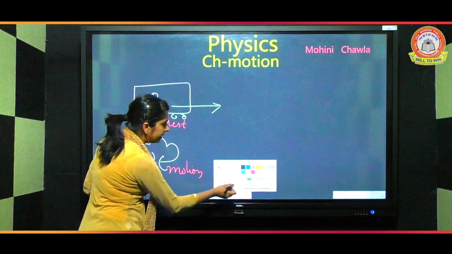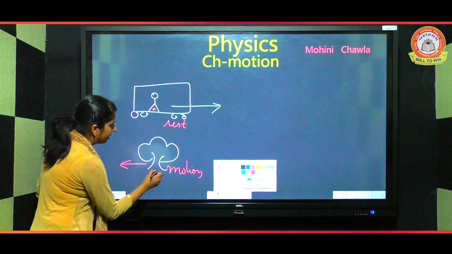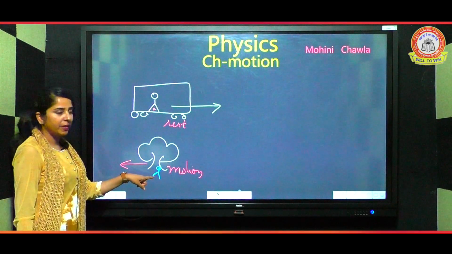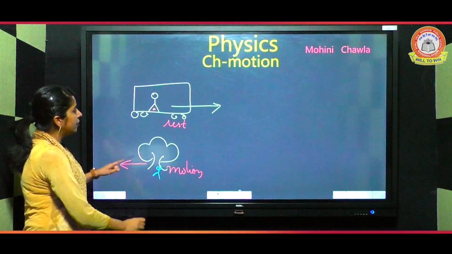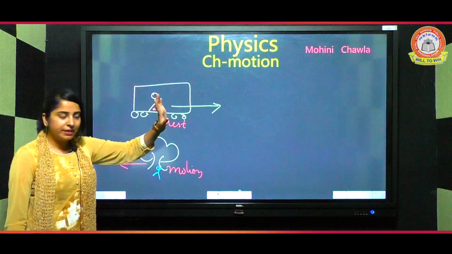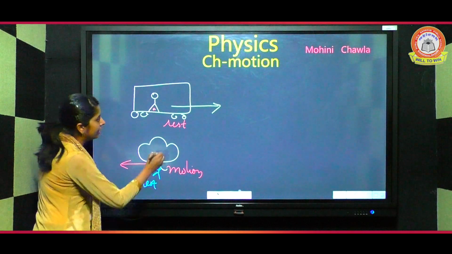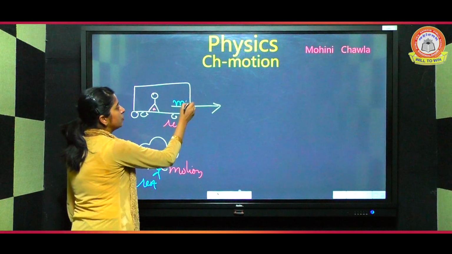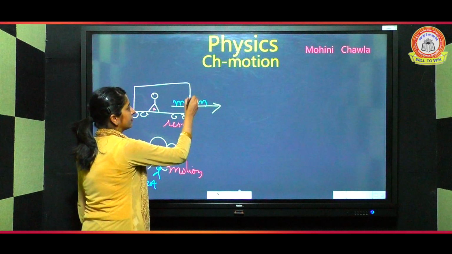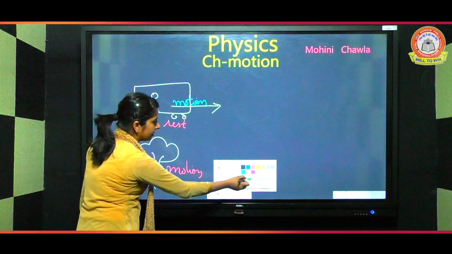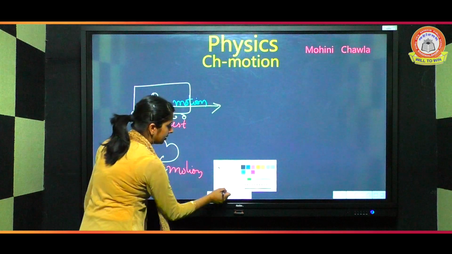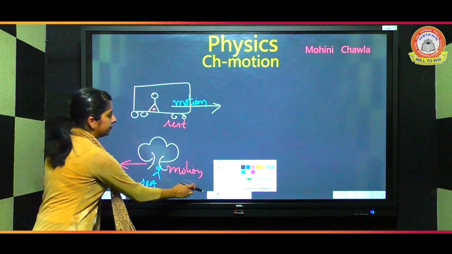But in case you are near the tree, and some bus is moving in the forward direction, according to you, you are at rest and the bus is in motion. Now see what happens here.